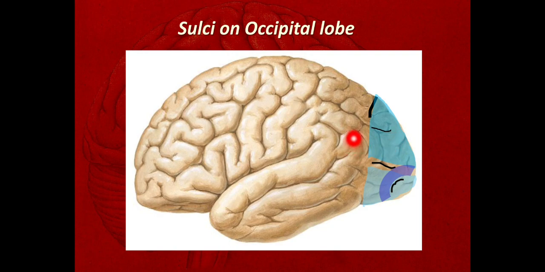Now, the arc-like gyrus which is surrounding the end of the parieto-occipital sulcus is called the arcus parieto-occipitalis. This gyrus is partly in the superior parietal lobule and partly in the superior occipital lobule. It is surrounding the upper end of the parieto-occipital sulcus. So these are the sulci and gyri seen on the occipital lobe.